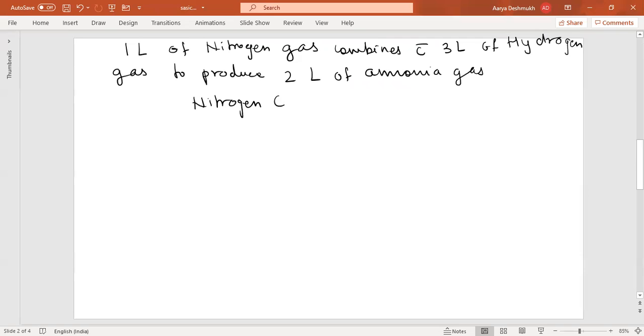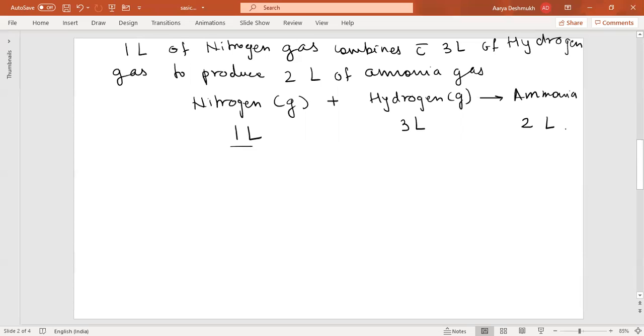You can write this way also: nitrogen gas combines with hydrogen gas, it forms ammonia. 1 liter of this combines with 3 liters of hydrogen to give 2 liters of ammonia. By looking at this volume, the ratio for this you can write as 1 is to 3 is to 2.